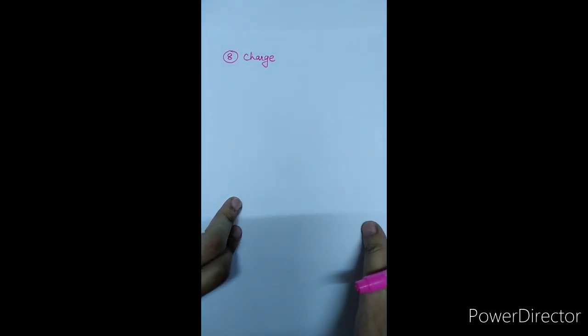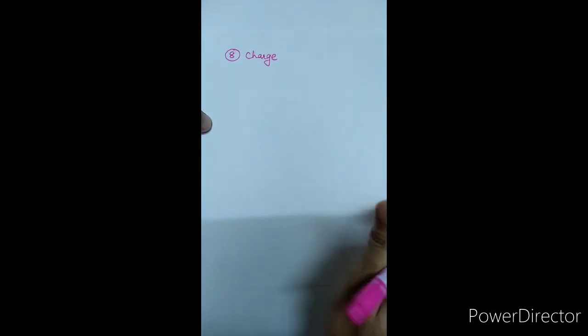Let's see how we can say that charge is a derived quantity. As we know, the current is nothing but the rate of flow of charges in a conductor. That means the current is written as charge upon time.